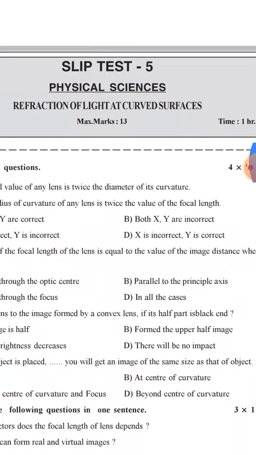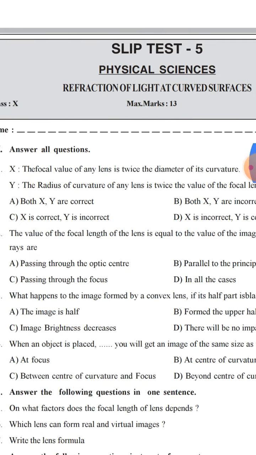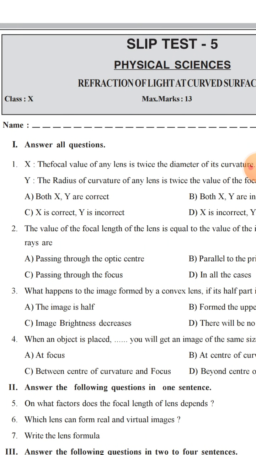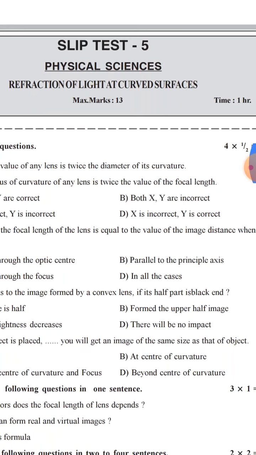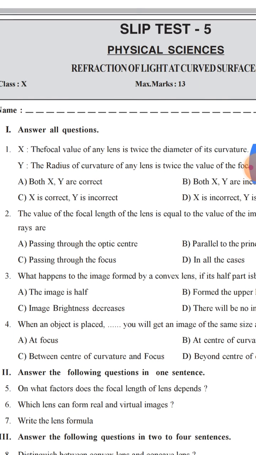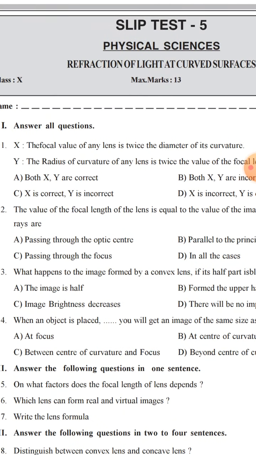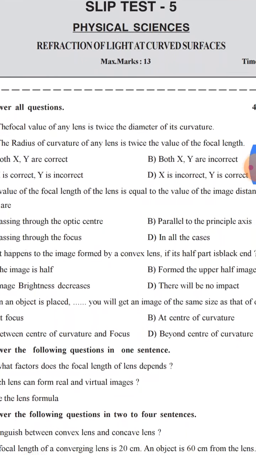Both X and Y are correct, both X and Y are incorrect, X is correct and Y is incorrect, X is incorrect and Y is correct. The value of focal length of lens is equal to the value of the image distance when the rays are passing through the optic center, parallel to the principal axis, and passing through the focus in all the cases.